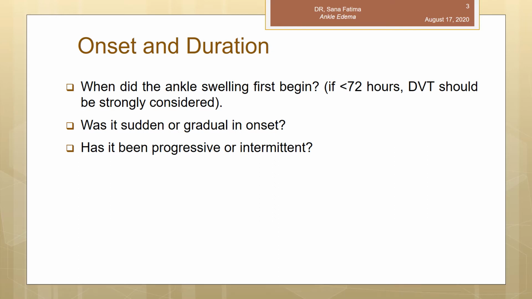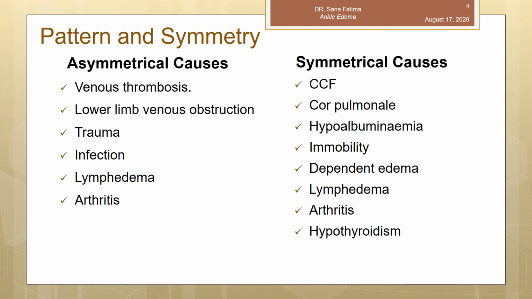And if it is more than that, then other causes like cellulitis, lymphoma, lymphangioma, and other causes can be the cause. We will ask about the onset, whether it was sudden in onset or gradually progressed, and if it progressed, whether it was smooth, regularly progressing, or intermittently progressing. So, what is the pattern of the ankle or leg swelling?